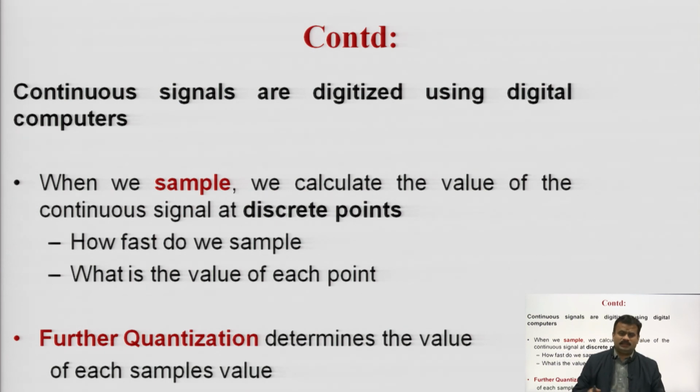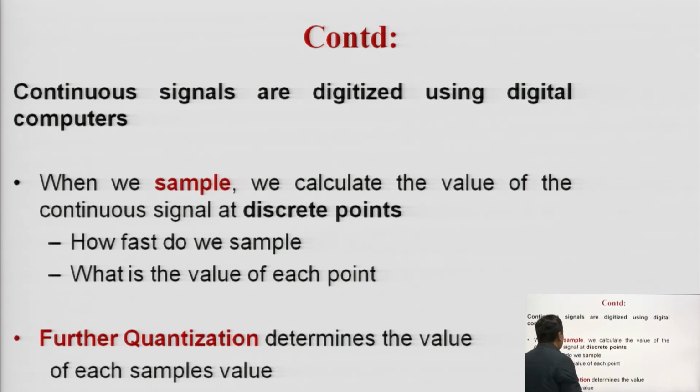This is the mandatory requirement for all of us, because you will use digital computers and digital technologies here. So, initially your signal needs to be in digital form.